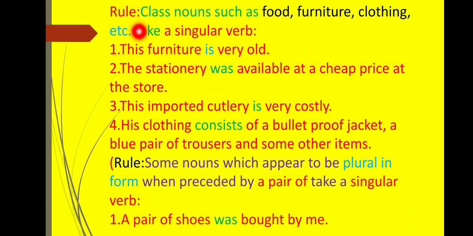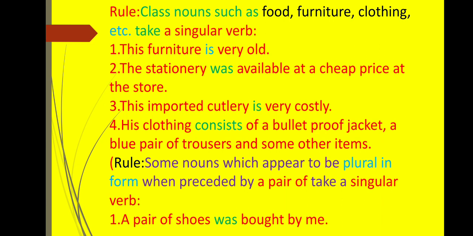Next rule is class nouns such as food, furniture, clothing, etc. take a singular verb. Let's study some examples. This furniture is very old. So class noun, furniture, that's why it takes a singular verb. Next one. The stationery was available at a cheap price at the store. So the stationery takes a singular verb, that is was.